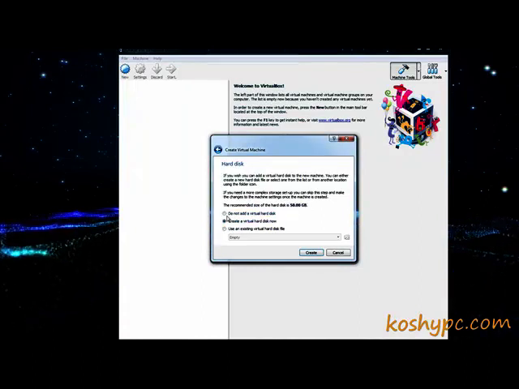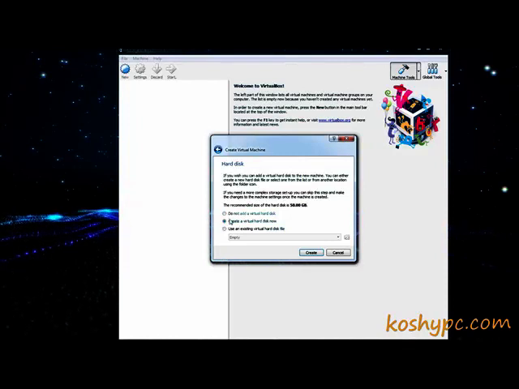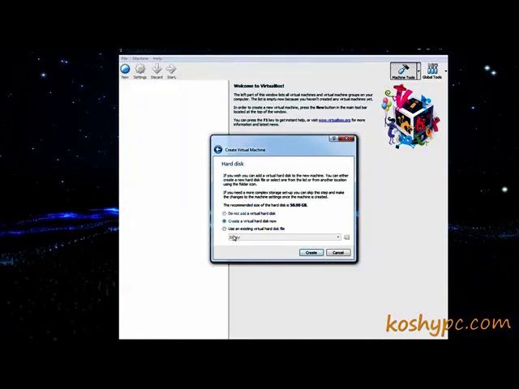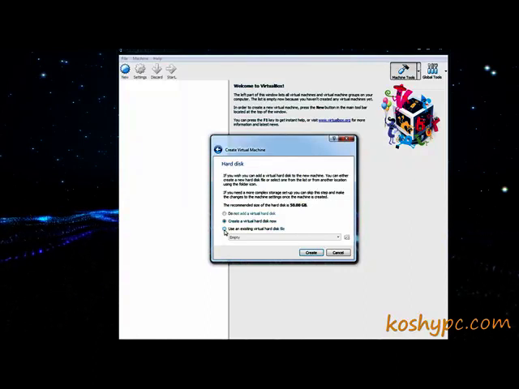Here you can see, if you have a small space, you can choose not to add a virtual hard disk, or create a virtual hard disk, or use an existing virtual hard disk file, if you already have one.